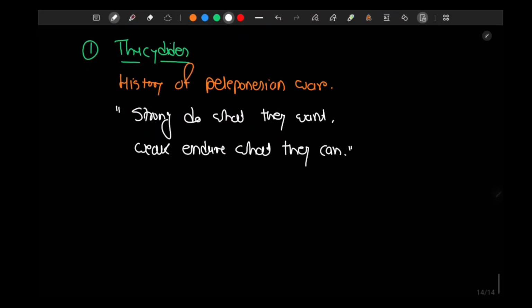He says that between power and morality, power always wins.